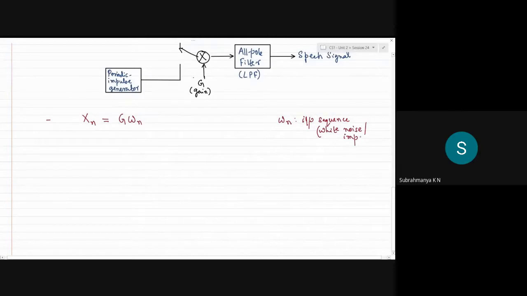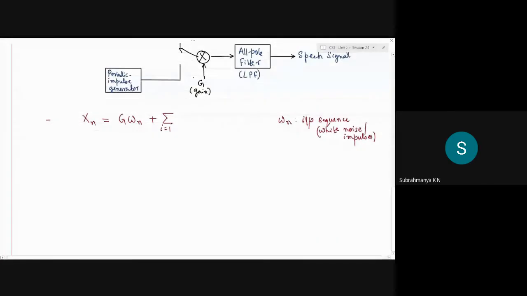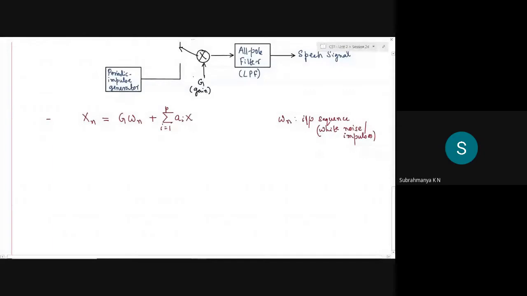Then it is passed through a filter, where we can say the order of the filter is P. Then in general I can say it's a summation of all the coefficients multiplied with the previous values, and hence this is linear predictive coding, where the current sample is a linear combination of all past inputs.